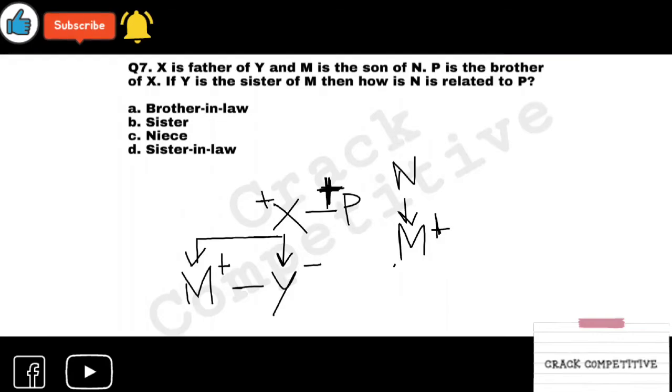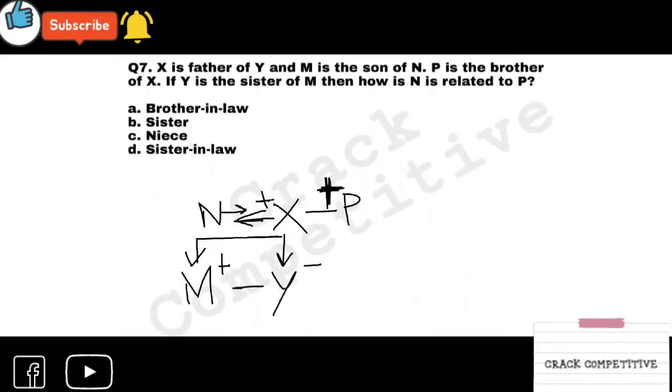So X and N are married. Okay, I'm making it easier for you to understand. X, P are brother and sister.